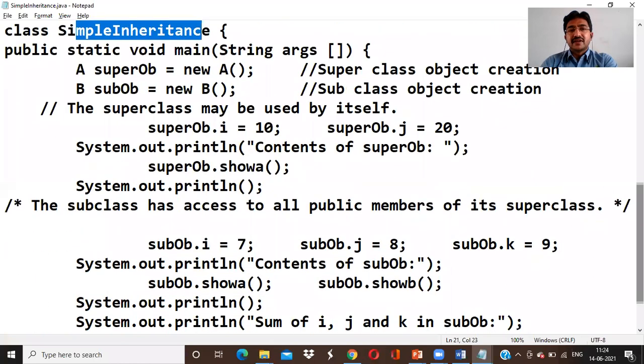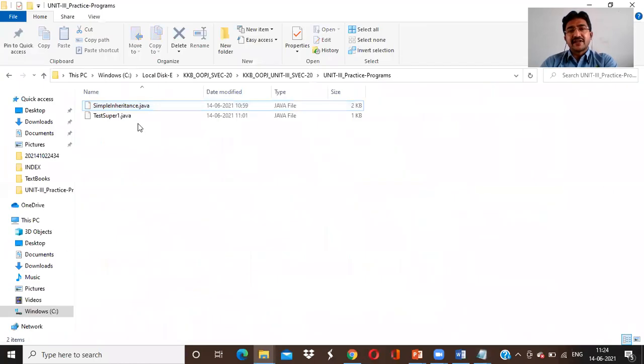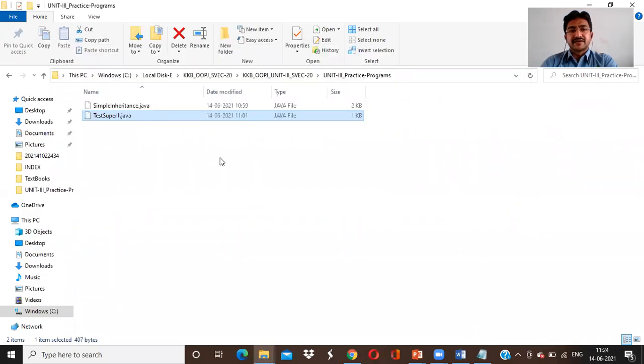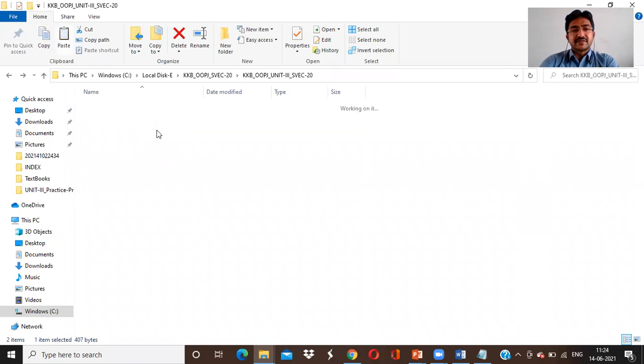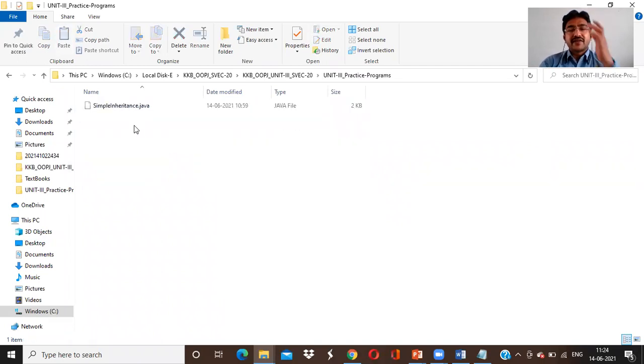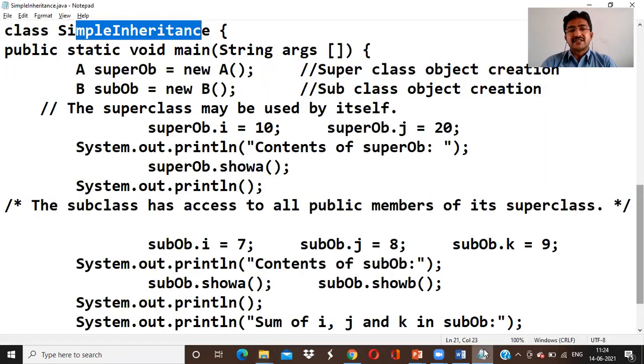Now tell me, what classes are available here? Just observe carefully. Here there are no classes. All are .java files only. For your convenience, I will move this also here. Now remember, only one file is there in simple inheritance. That is SimpleInheritance.java. In this program, only one file is available.